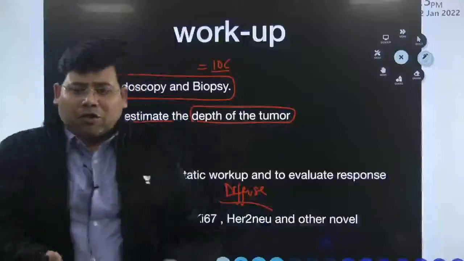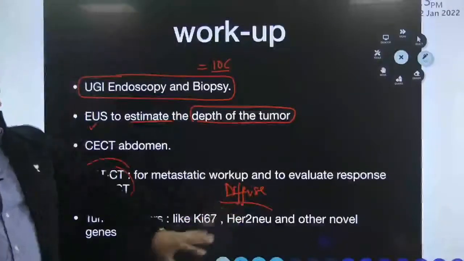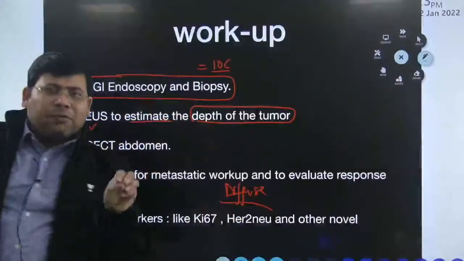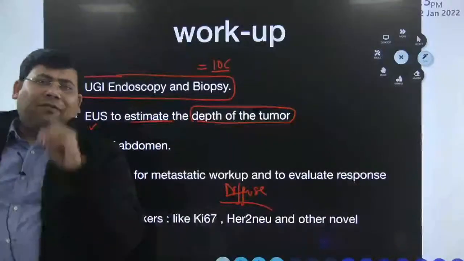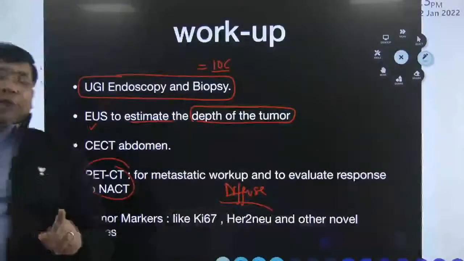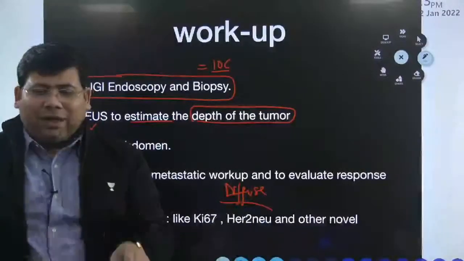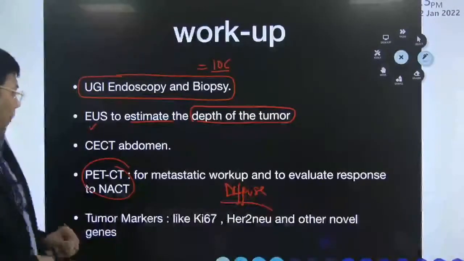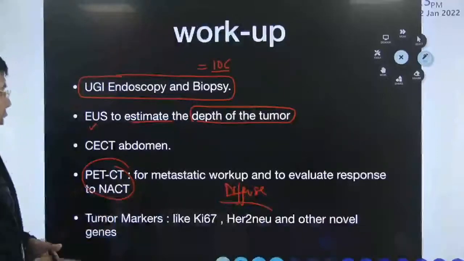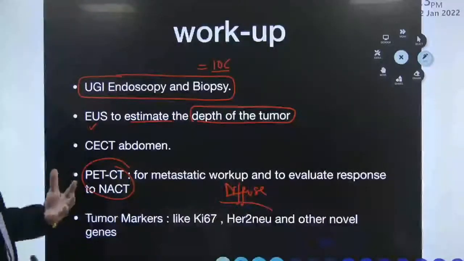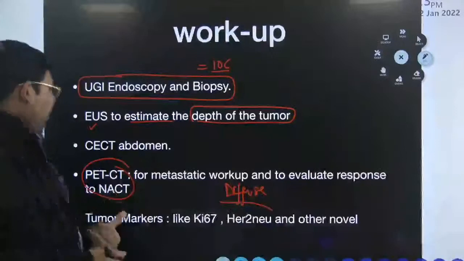It gives you a hot spot. But in the diffuse type, the discrete distribution of the tumor cells will not have a significant uptake, and that is why we say that intestinal type of CA stomach is PET evident, whereas diffuse type is not PET evident.